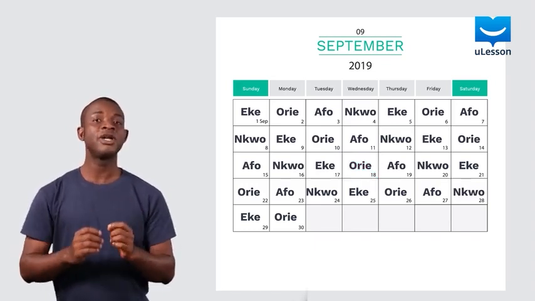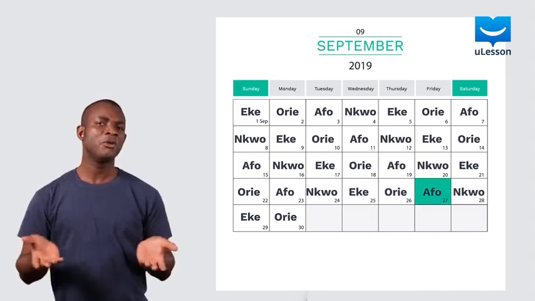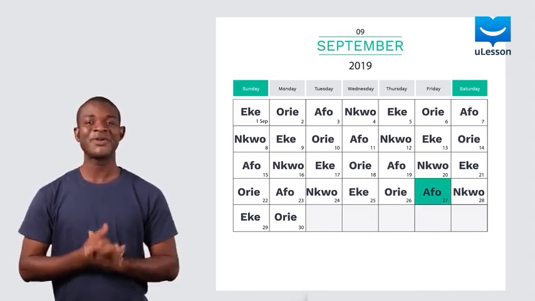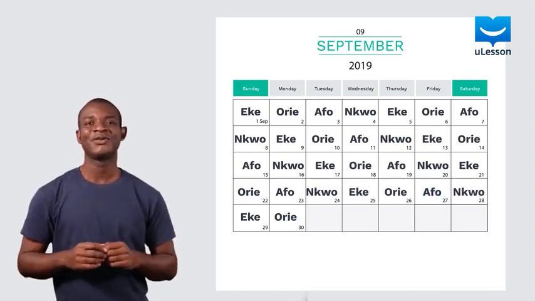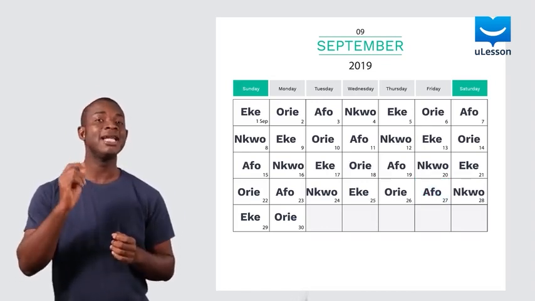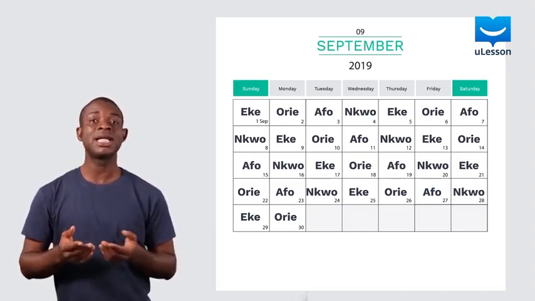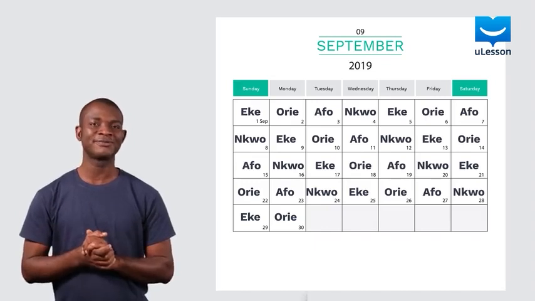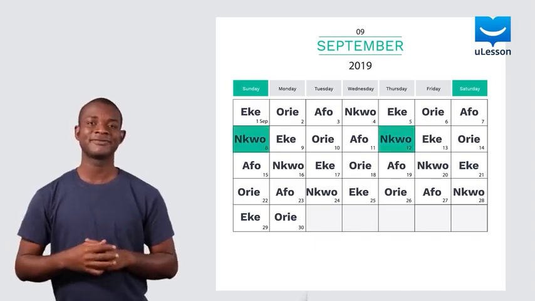What if you were only free on Friday of the 4th week in September? Which of the markets would you have to shop from? As you can see, it is Afo market. Now, what if you only had a day to shop in the 2nd week in September and you wanted to attend Nko market? Which day would you have to go? You can see that it will be Sunday or Thursday.